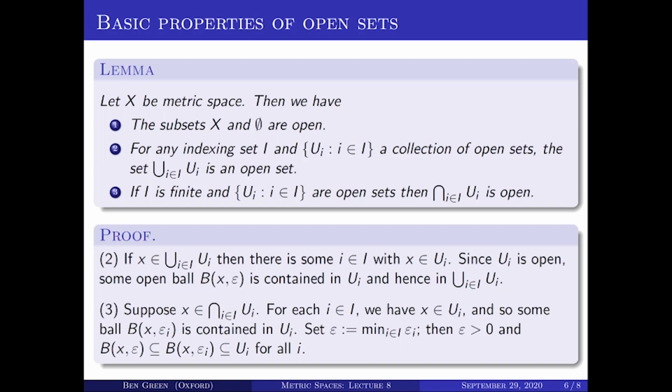So that ball of radius epsilon about x is contained in the intersection of the U_i's. So you'll see that we made really critical use of the fact that the indexing set I is finite here, because whilst it's true that the minimum of a collection of finitely many positive quantities is positive, that's not true for infinite numbers of epsilon_i's.